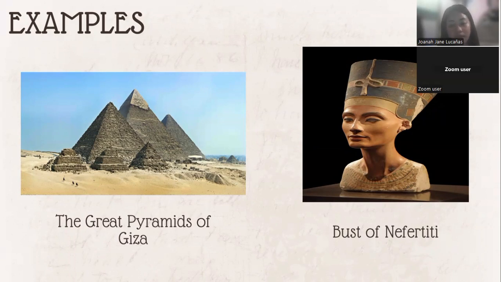Next is the bust of Nefertiti. It is an iconic ancient Egyptian artwork created around 1345 BC by the sculptor Thutmose. This stunning piece is a painted stucco-coated limestone bust measuring 48 centimeters tall and weighing about 20 kilograms.